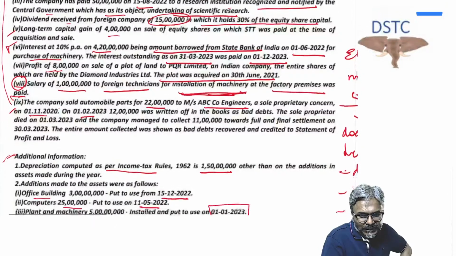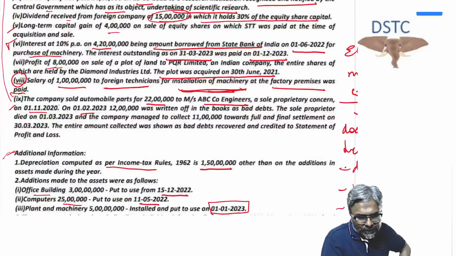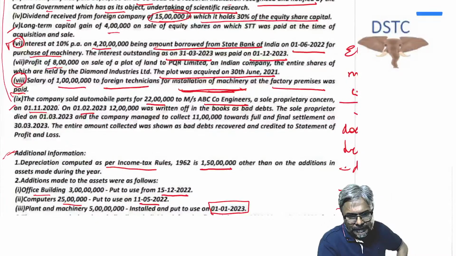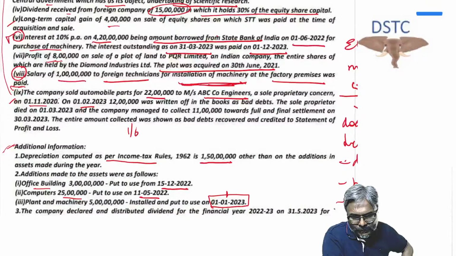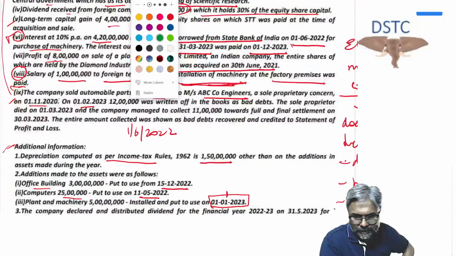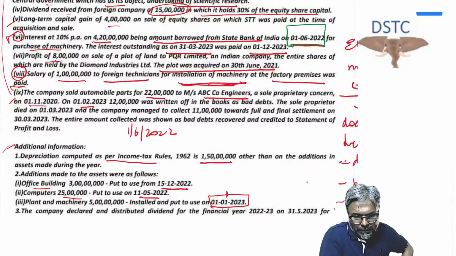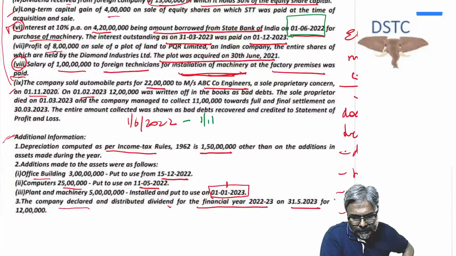And thereafter, students, you can see over here. What is that? Be careful. The interest. Can you see this? This was the loan which was taken for purchase of plant and machinery. When was the plant put to use? 1st of May. So tell me, from when was the loan taken, on which date? 1st of June 2022. Till the date when the asset is put to use, the interest has to be capitalized. The interest has to be capitalized, students.